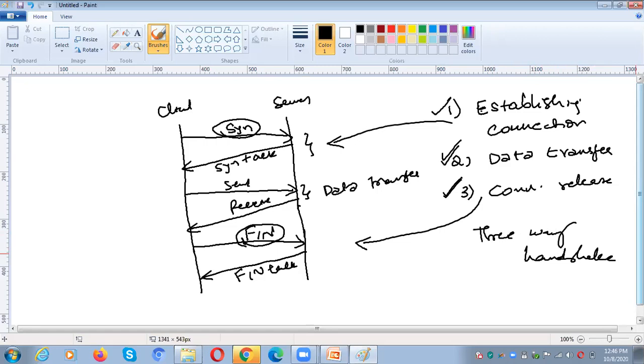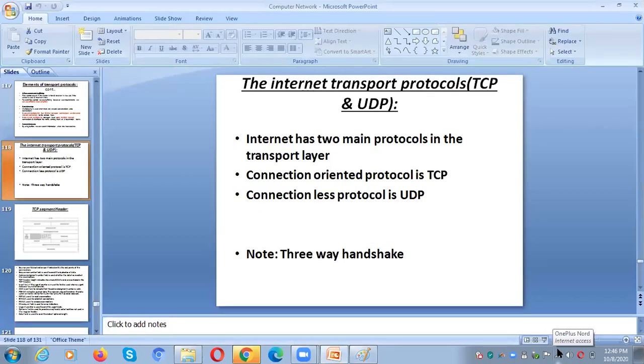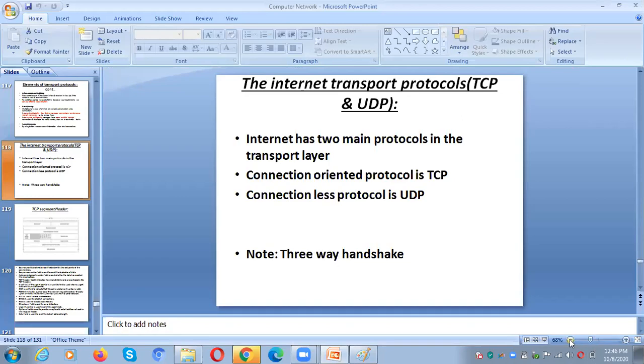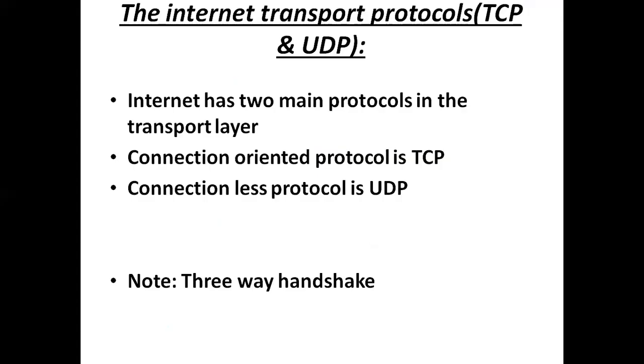Okay. So these are the three things the communicating parties have to do. They need to establish the connection first, then transfer data, and then release the connection after use. That is called the three-way handshake. Next, I already told you the connection-oriented service is implemented by the protocol TCP, Transmission Control Protocol.